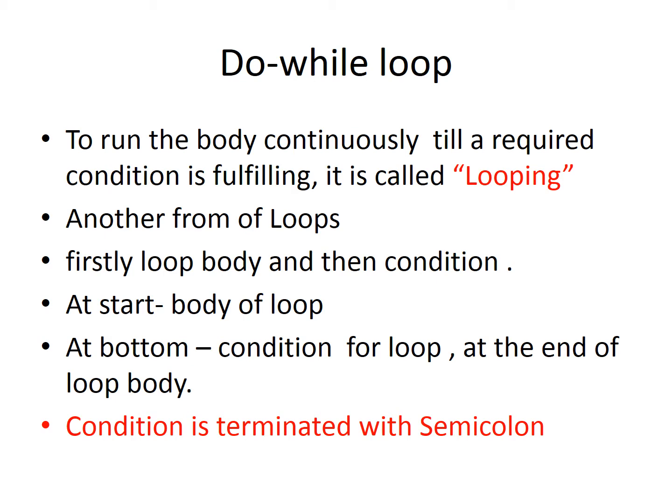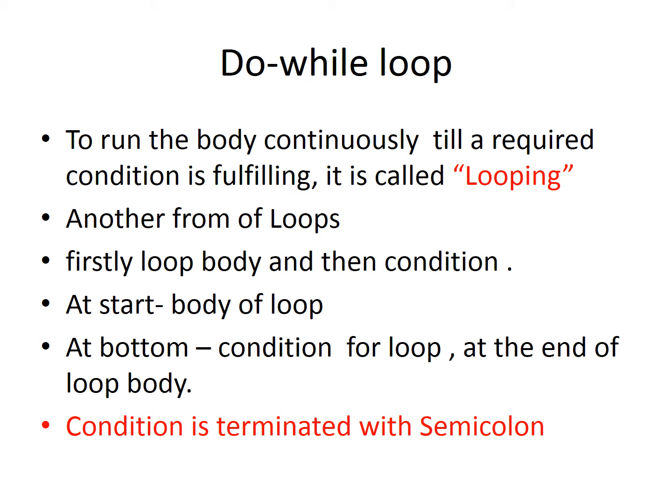For today's session we are going to see another form of loop, that is the do while loop. The basic difference between while and do while loop is that, as its name suggests, do: firstly some execution is done, then the condition is checked. Exactly the opposite happens in a while loop, where firstly the condition is checked, and then some task is carried out.